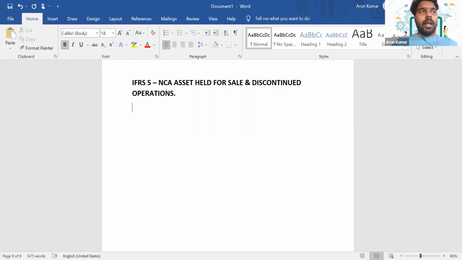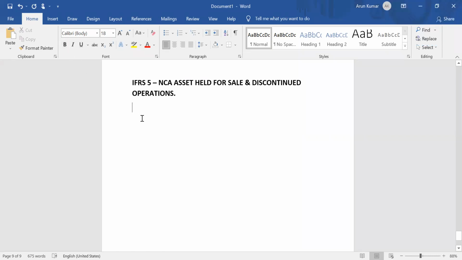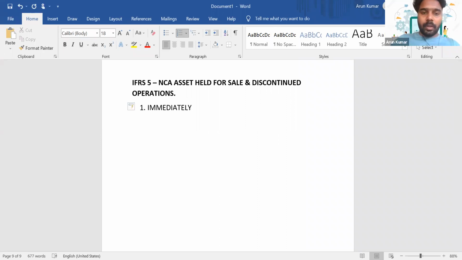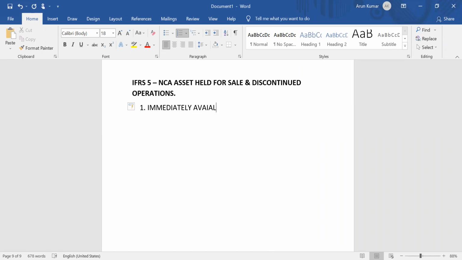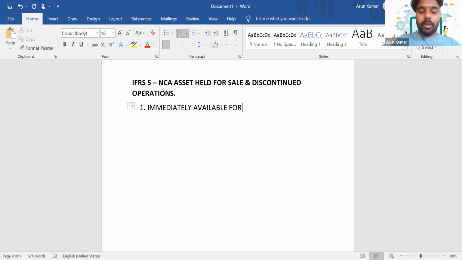So how can an asset be classified as held for sale? What's the criteria? First one, the asset should be immediately available for sale.